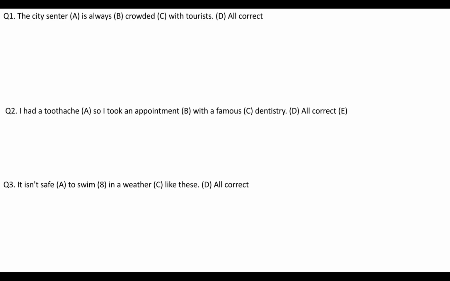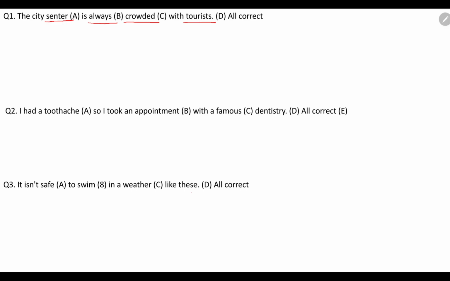All of the words are underlined by me and you have to find out which one is the correct option here, okay. So for the first question, the city center is always crowded with tourists, all correct, okay. So here I'll be underlining center, always, crowded, tourist. The city center is always crowded with tourist, and all correct.